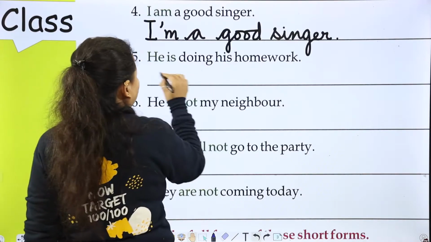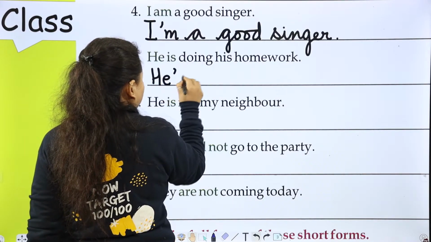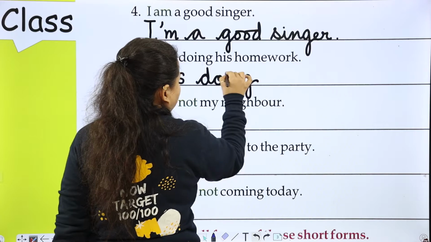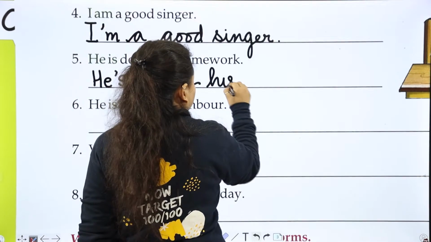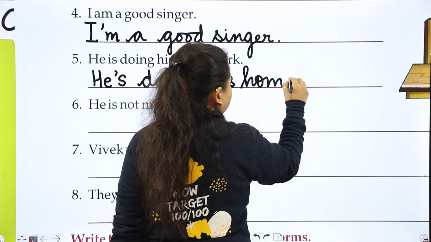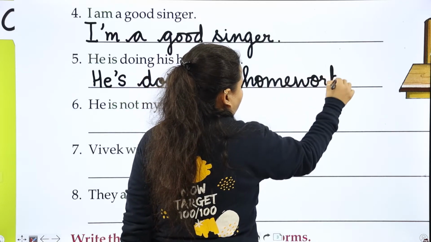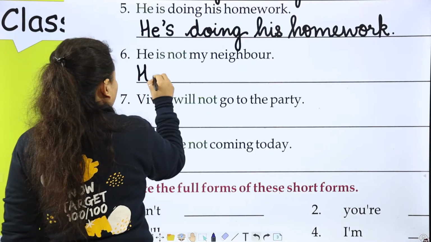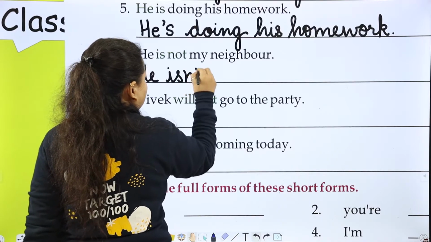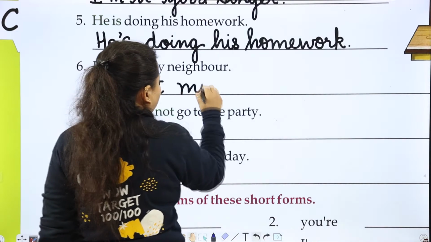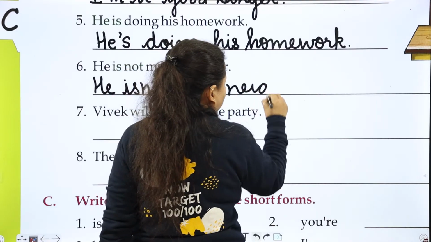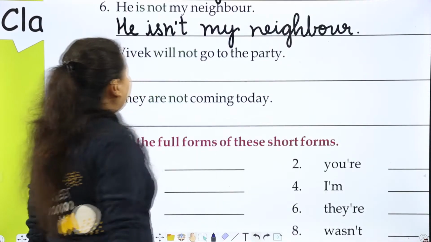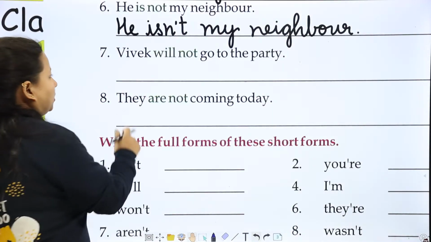Next is he is doing his homework. So he's doing his homework. He is not my neighbor. He isn't my neighbor. Next is Vivek will not go to the party.